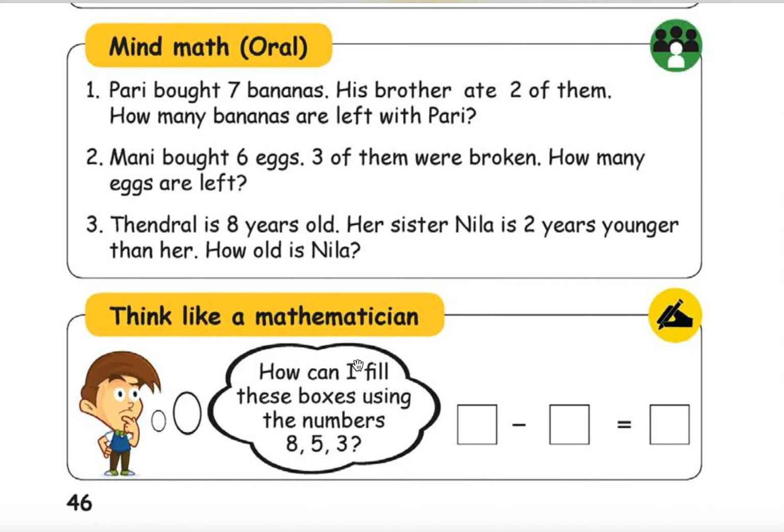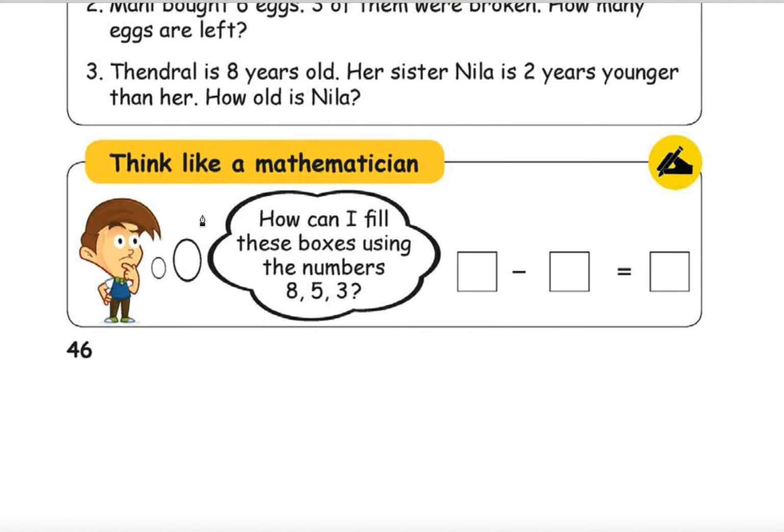Pari brought 7 bananas. His brother ate 2 of them. How many bananas are left with Pari? 7 minus 2, 5. Okay. Mani bought 6 eggs. 3 of them were broken. How many eggs are left? 6 minus 3, 3. Tendal is 6 years old. Her sister Nela is 2 years younger than her. How old is Nela? 8 minus 2, 6. Okay.